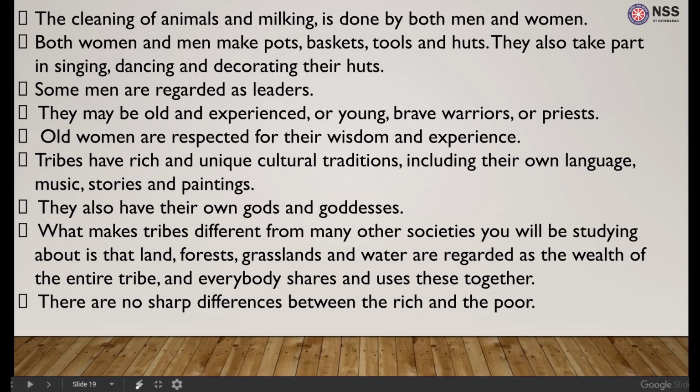So what exactly makes tribes different from the societies that we study about is that the wealth of nature is seen as the wealth of the entire tribe, and everyone shares and uses it together. There are no differences or social inequalities between the rich and the poor.